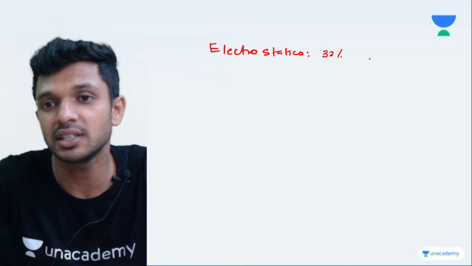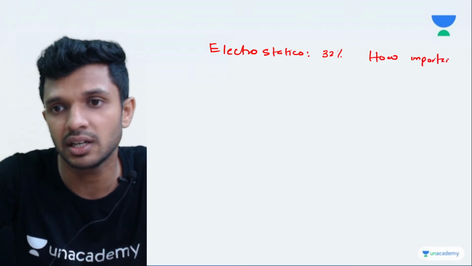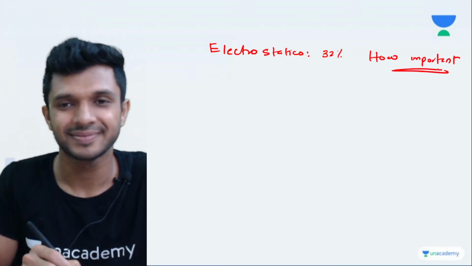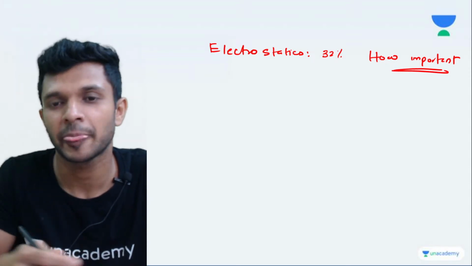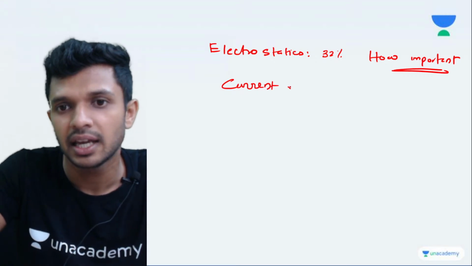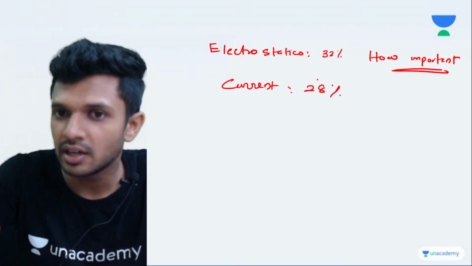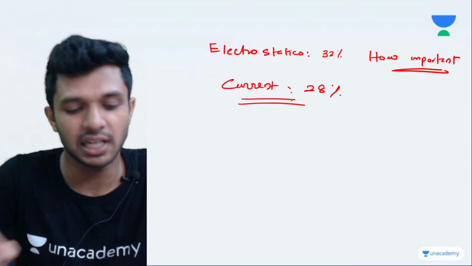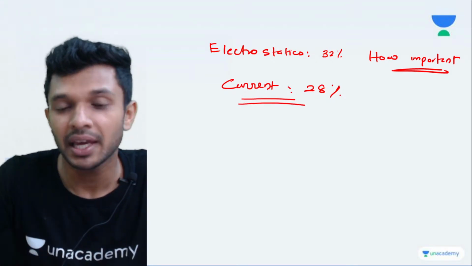So you have to understand how important this particular chapter is. Just by learning you will be getting 32 marks out of 100. Then if you go for the current electricity chapter, almost 28% of the questions are from this chapter.